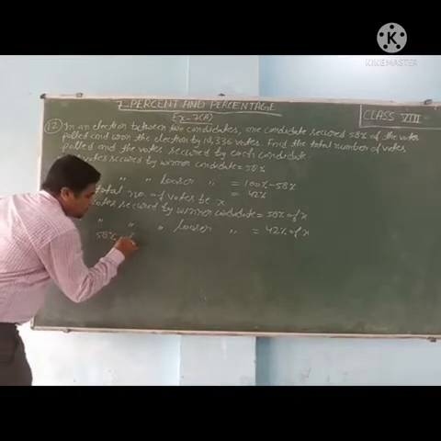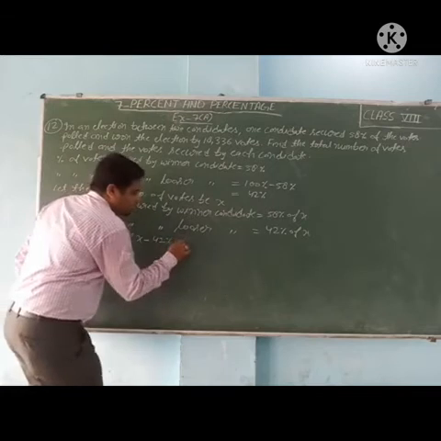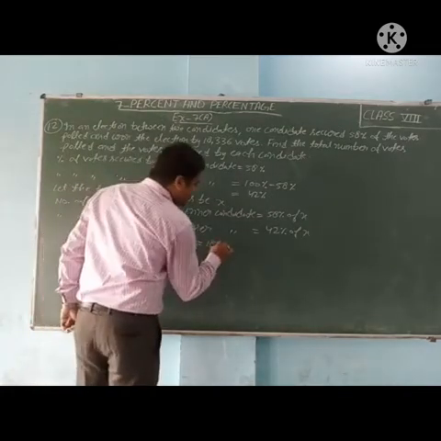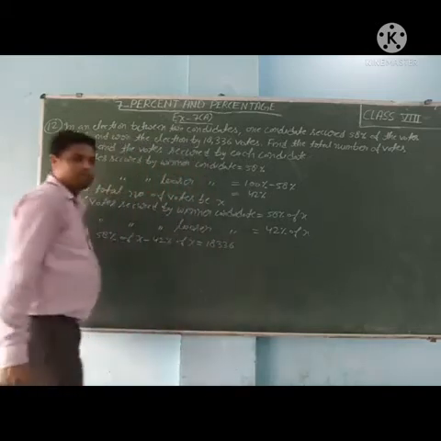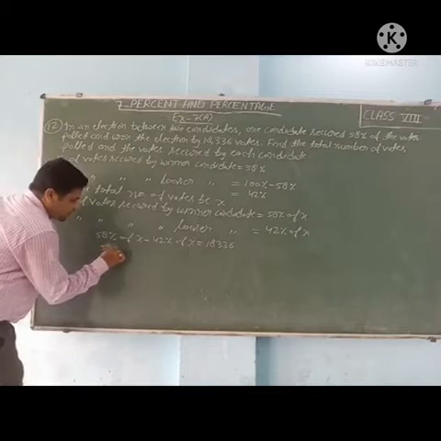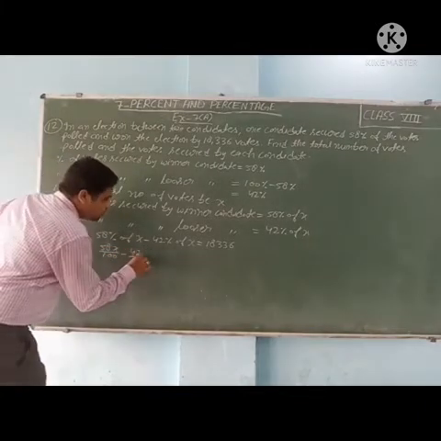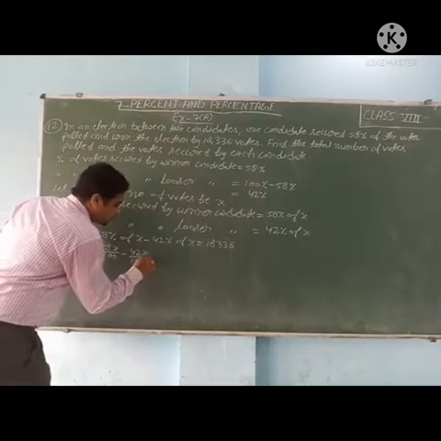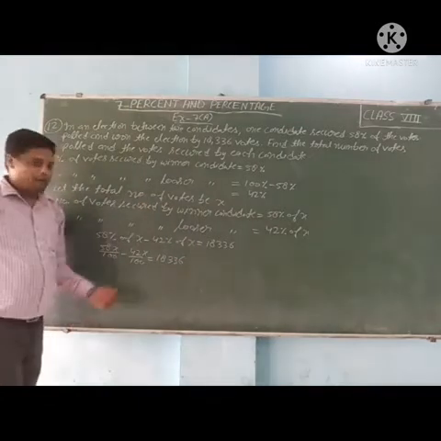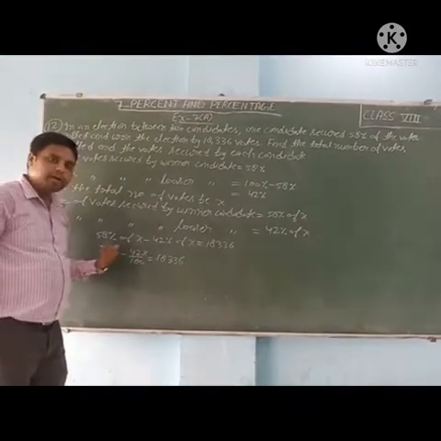58% of x minus 42% of x is equal to 18,336. So 58x upon 100 minus 42x upon 100 is equal to 18,336. If both the denominators are same, then we can subtract the numerators directly.